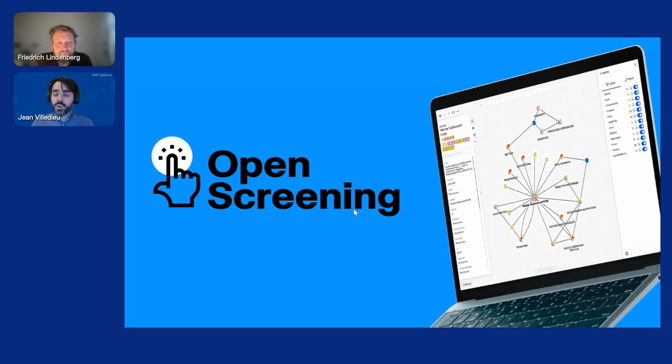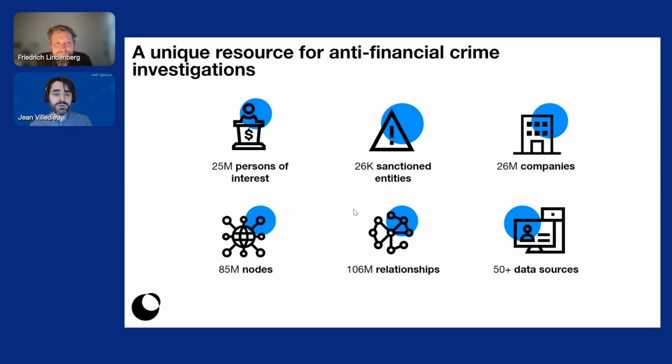So that's a quick intro to OpenScreening, and in a glimpse, here are some numbers about this project. We're talking about more than 25 million persons of interest within the data. We are covering 26,000 sanctioned entities, 26 million companies. In total, there are 85 million nodes, more than 100 million relationships, and all of that is coming from 50 plus different data sources. So that's quite a unique and large graph that is made accessible via the OpenScreening project.